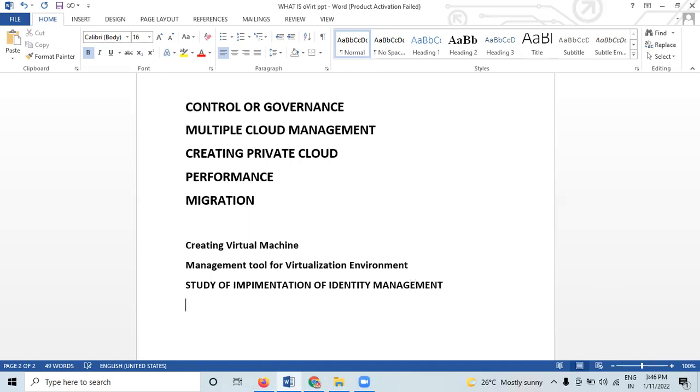The aim is to implement identity management. The objective is that from the experiment, students will be able to understand the concept of virtualization and cloud as an infrastructure service, that is IaaS, and learn the techniques and complexity. Here we require the software required.